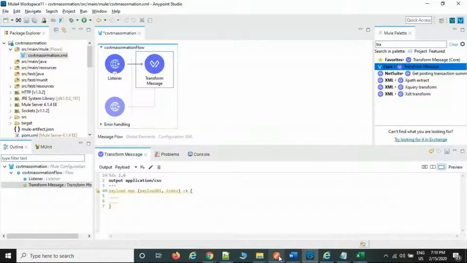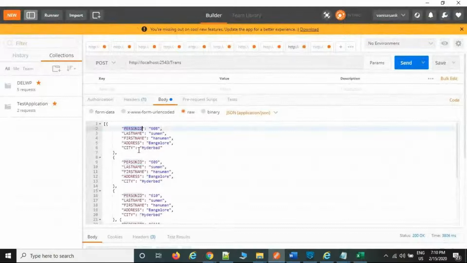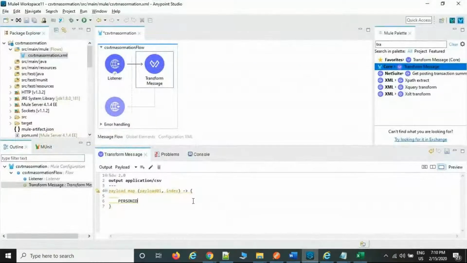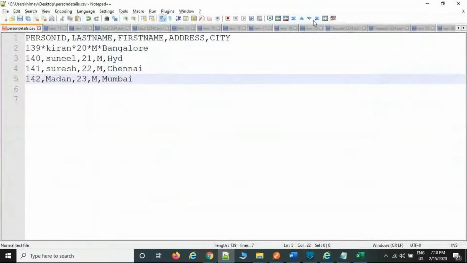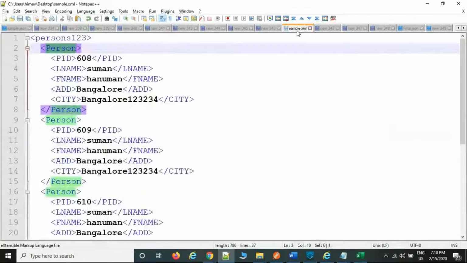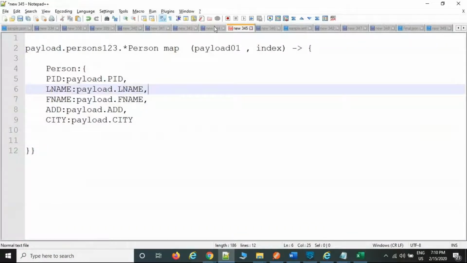Okay, now the same columns and headers, right? Okay, go back here. ID. Okay, payload 01 dot ID, last name. Anyway, you may have code already written somewhere to copy and paste instead of writing it.